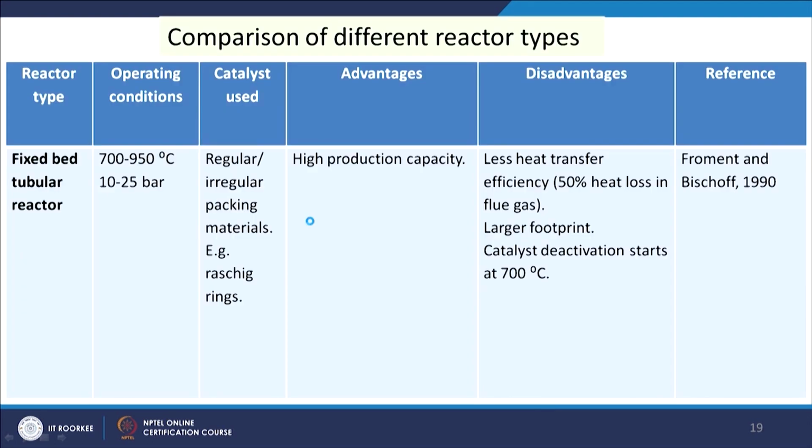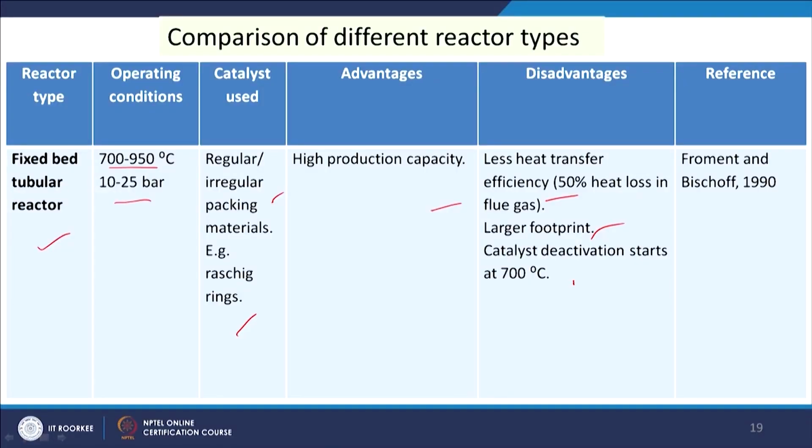Now, a comparison of different reactor types. If we compare, the fixed bed and tubular reactor operates at 700 to 950 degree centigrade and 10 to 25 bar, with regular or irregular packing materials such as Raschig rings. It has high production capacity but less heat transfer efficiency. As we were discussing, the limitations are reduced by reducing the diameter of the tubes. It also has a larger footprint, and catalyst deactivation starts at 700 degree centigrade.